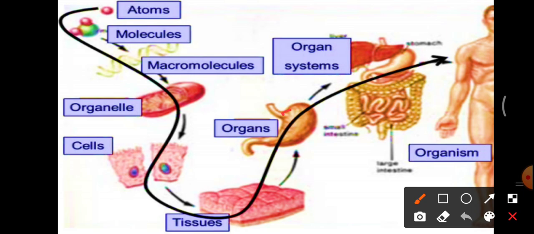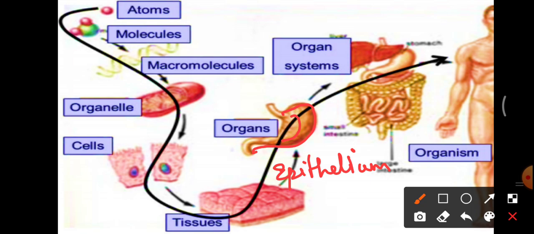For example, this is a stomach. The stomach is a hollow organ, so it has a lining which we call the epithelium. Epithelium means skin-like structure. This epithelium puts a lining around any kind of hollow organ.